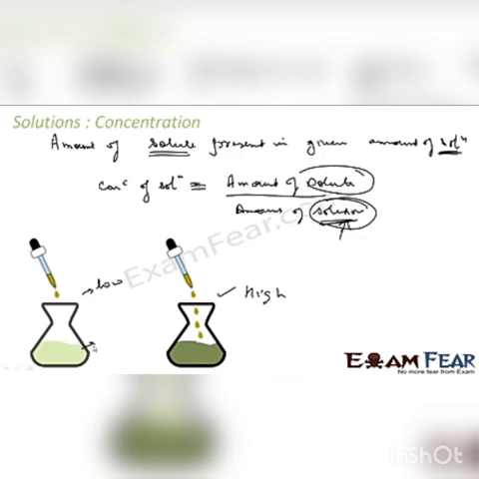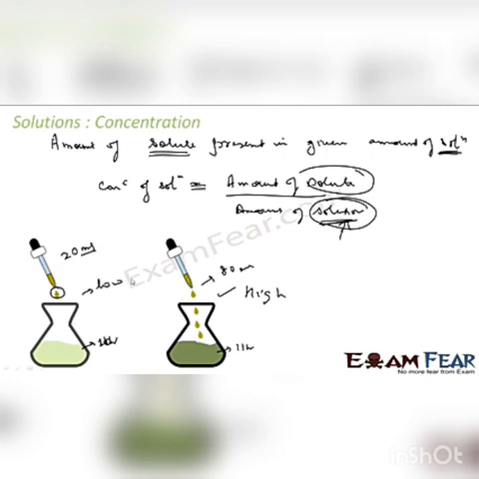Let's suppose in both cases I have 1 liter solution, and in this case you add 20 milliliter, and in this case 4 times 20, 80 milliliter, right?